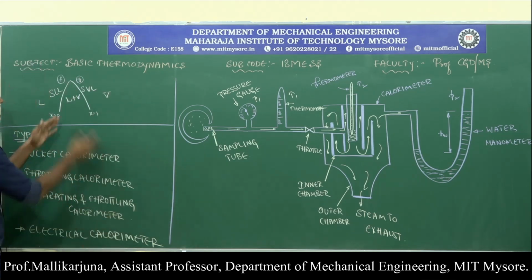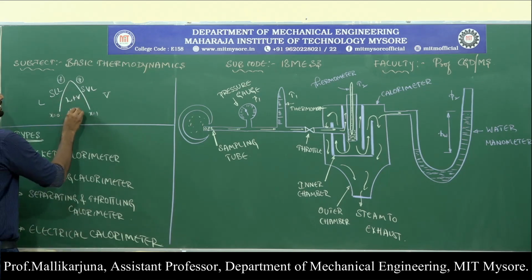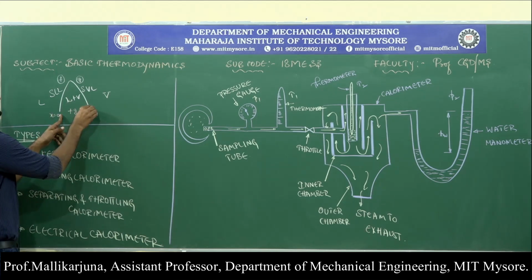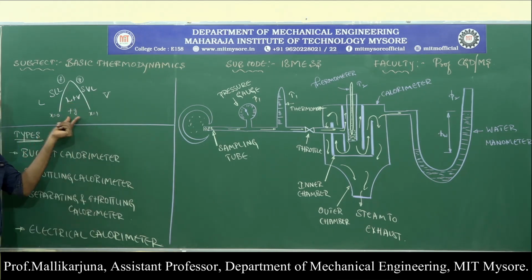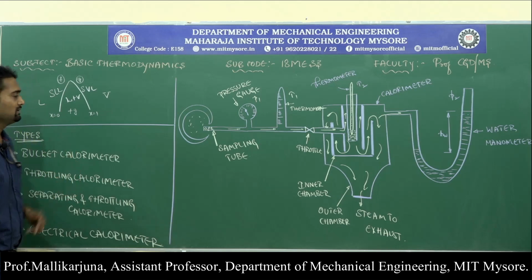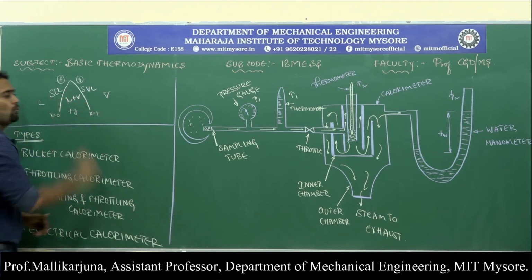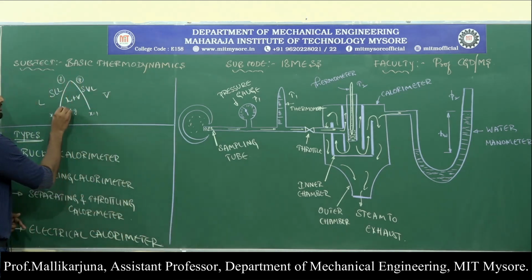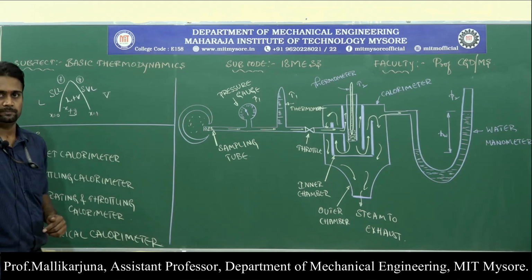Next, whatever exists in between these two will be expressed as Fg. I mean, on this it is F, on this it is G. In between I will call it Fg, along with, inside the dome, what exists? Inside the dome dryness fraction exists. Along with the help of x, I will take the notation as Fg.